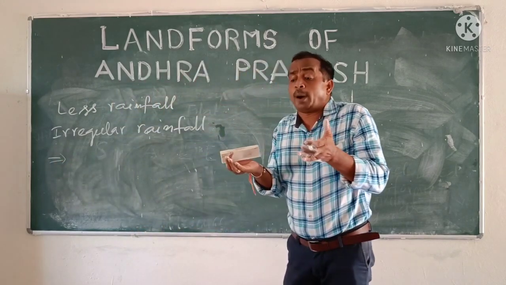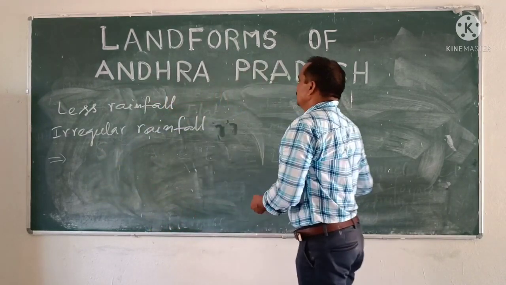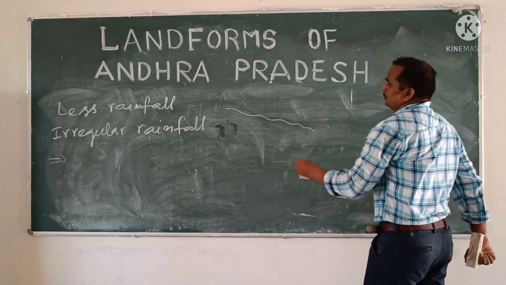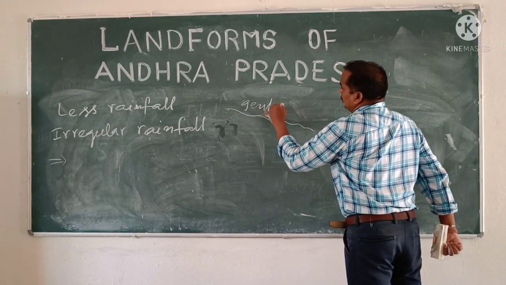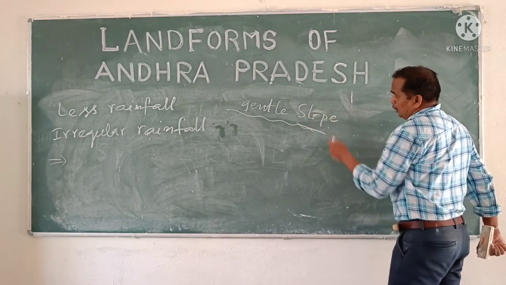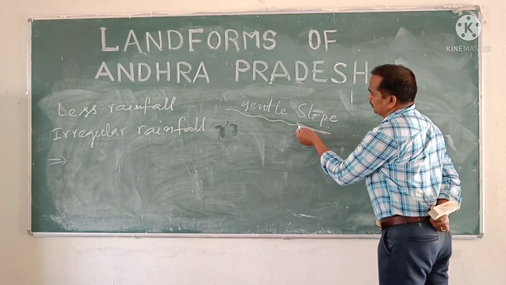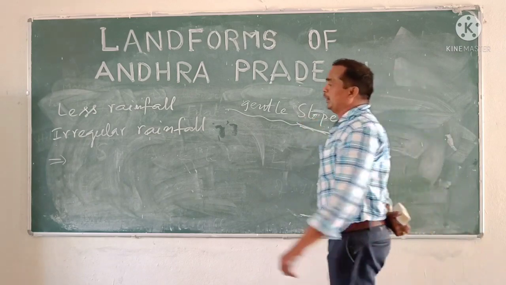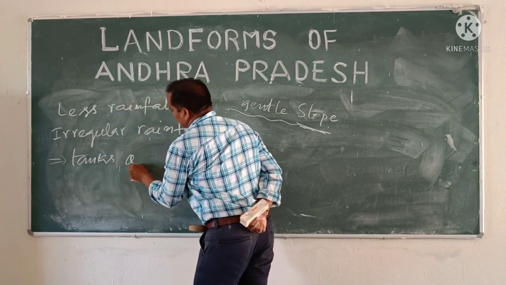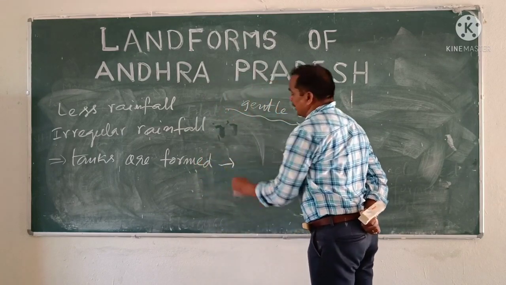It supports the formation of tanks. How is it possible? Already I told you the plateau surface has a gentle slope. The gentle slope is supposed to form the tanks. So the tanks are formed in this area.